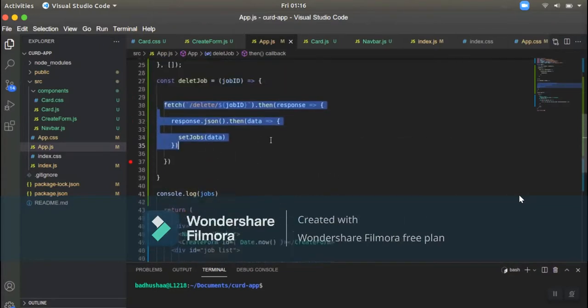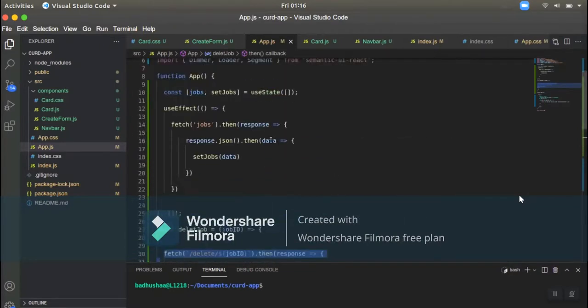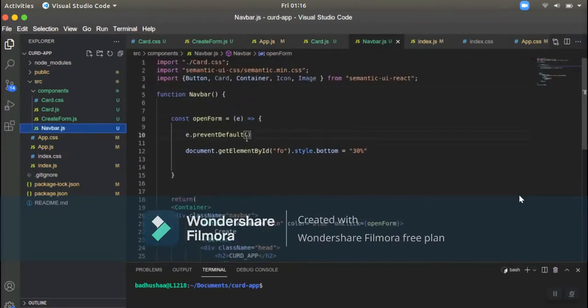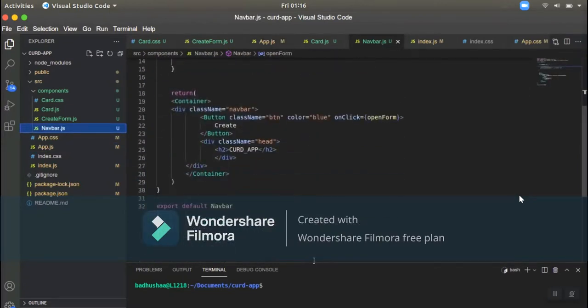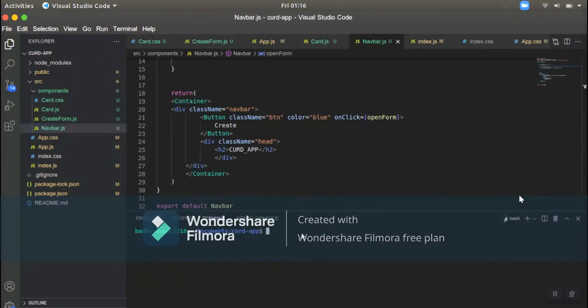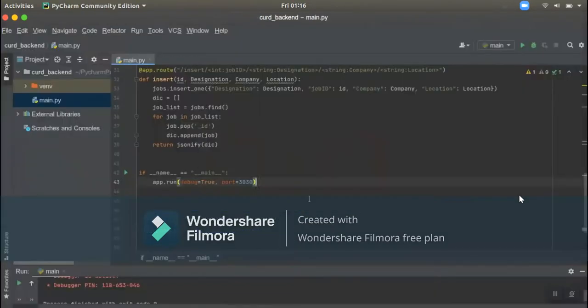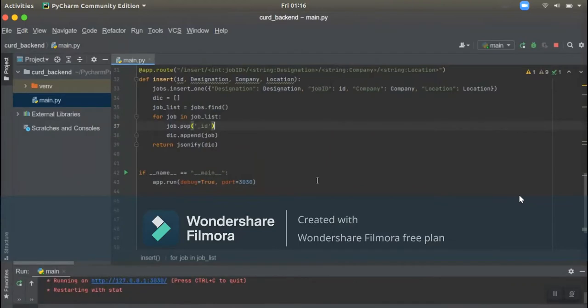Some of the code is used to enter the data, delete the data, update the data, and view the data. I will run it and show you. So let's run it.